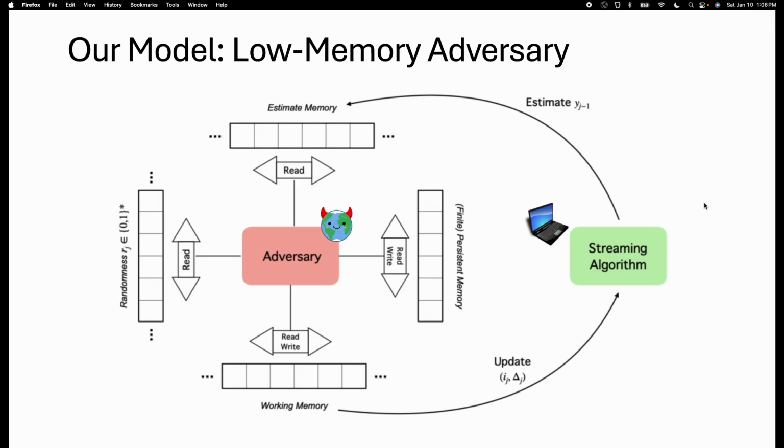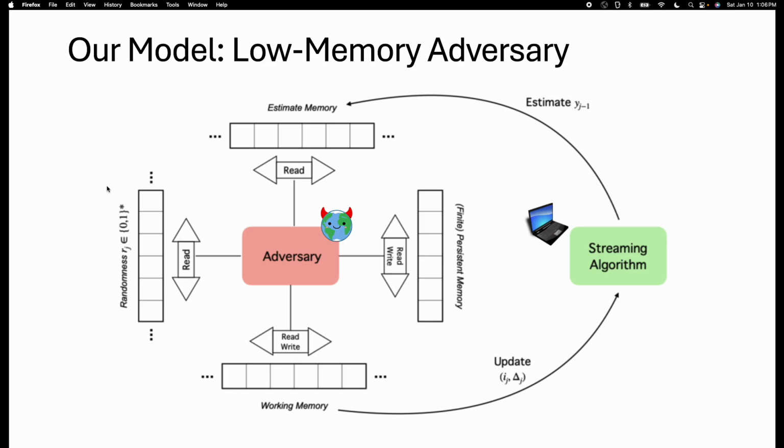On the right hand side, we have the streaming algorithm. It takes in the next update, and it has to output these estimates. Now, the estimate of the streaming algorithm is written in something called the estimate memory of the adversary. Essentially, it's an infinite tape memory, and this just allows the adversary to fully read the previous estimate that the algorithm has given.